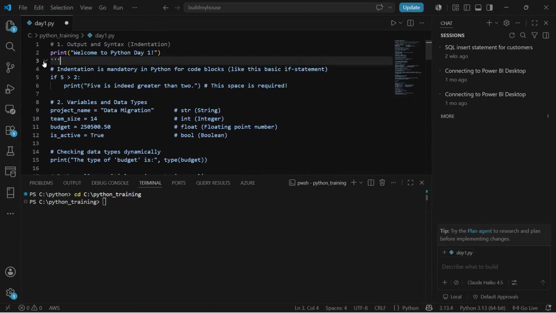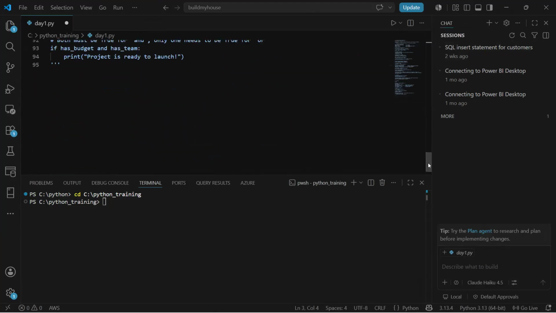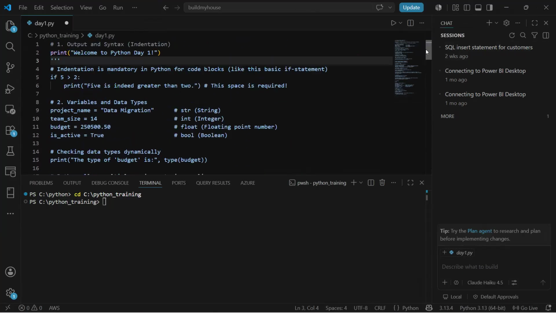Okay, so here if you can see, I have started the three single quotes at line number 3, and I'm ending it in line number 95. So basically, everything between line number 3 and line number 95 has been commented. Okay. So if I want to change it, so I will come to that. So if I want to change it, I can also change that as well.